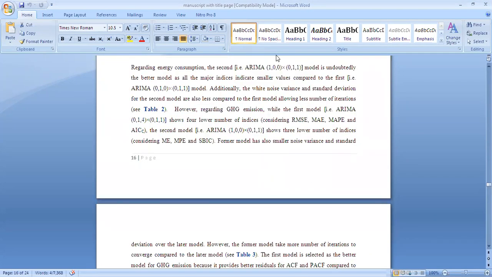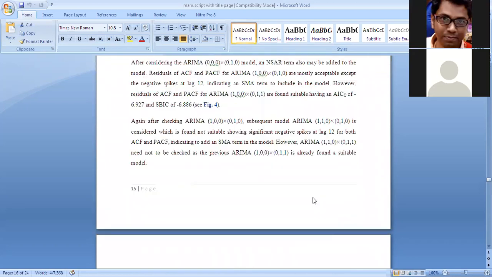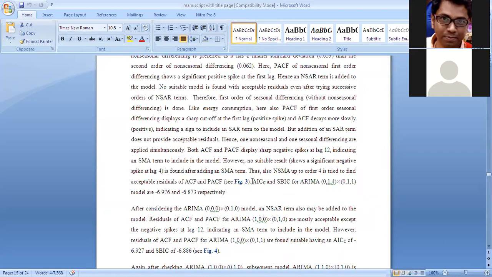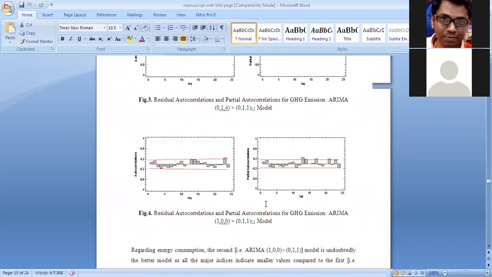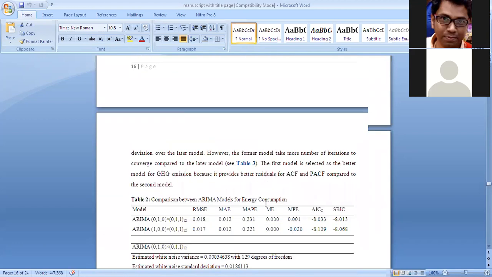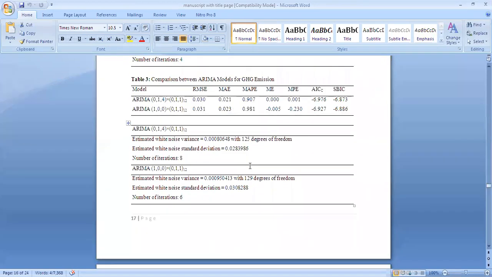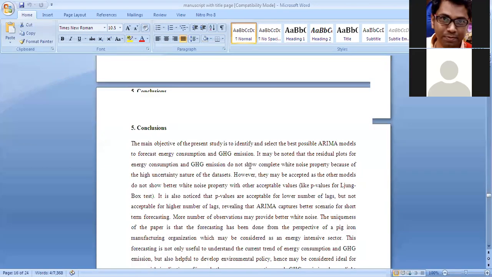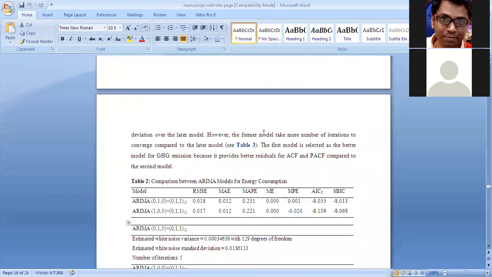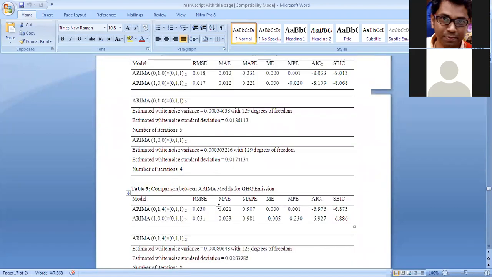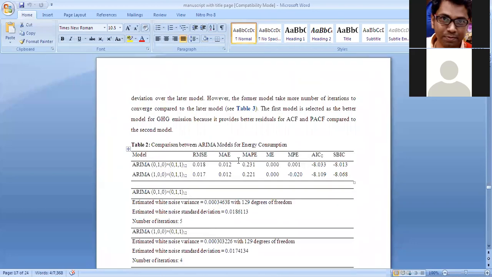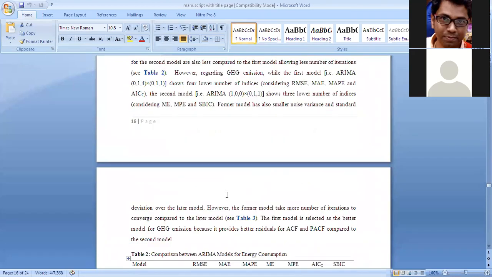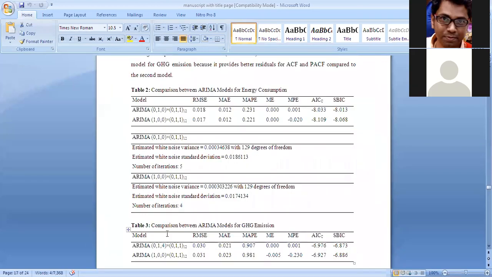You can see here that first I have mentioned figure 3 and figure 4, then I have provided figure 3 and figure 4. Similarly, here I have mentioned table 2 and table 3, and then I have given table 2 and table 3.